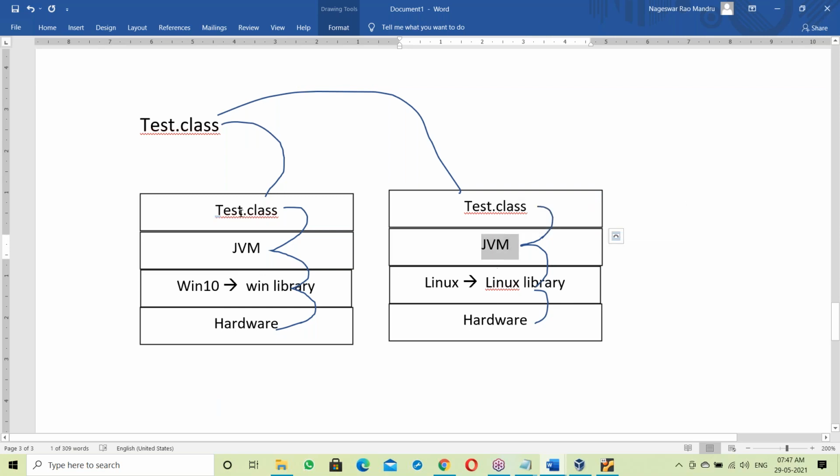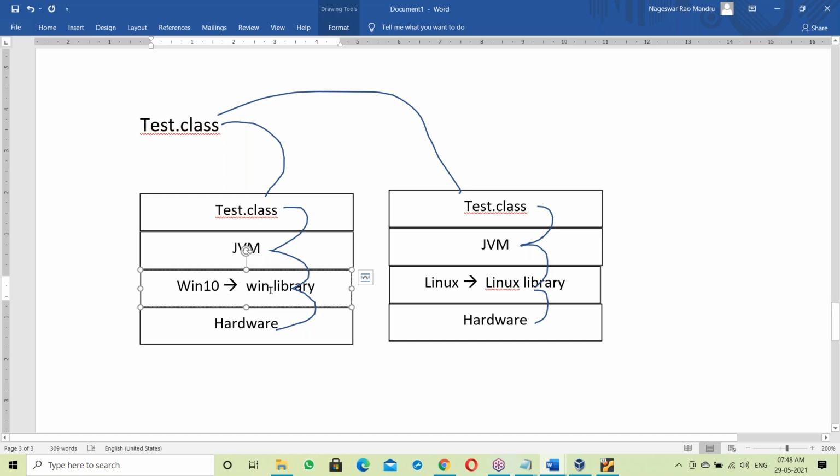The Test.class file is not a file prepared for a specific OS. After moving on to the OS, the JVM takes the Test.class file and prepares it according to the current OS. If the OS is Windows, the Test.class file links to the Windows library. Once linked to the OS library, preparation is done.